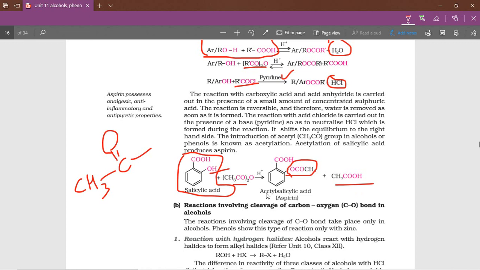This acylation of salicylic acid gives the product aspirin, acetyl salicylic acid. Acetyl salicylic acid, the common name is aspirin. This is the drug we are using for fever, to reduce the body temperature.